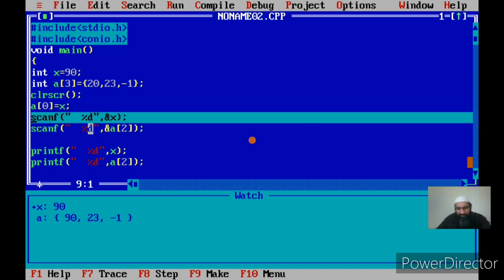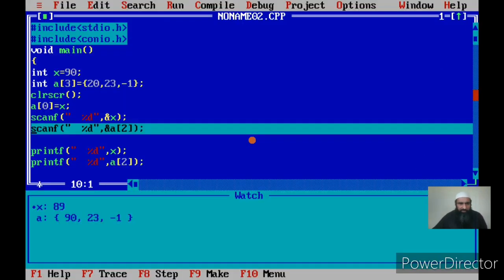Now I scan the value of x first, so I give the value as 89. I press enter. Now see, x has changed to 89 because I have inputted the value from keyboard and stored it in x. This is the job of the scanf. Scanf inputs the value from the keyboard and stores it in the variable whose name is mentioned in the scanf.